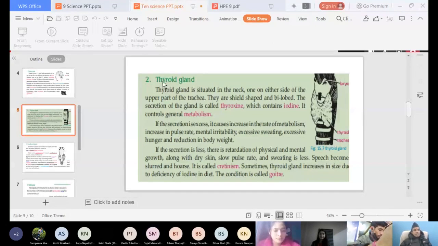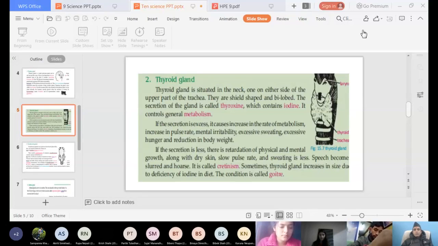And which hormone is secreted by thyroid gland? That is thyroxine. So thyroid gland produces thyroxine, and thyroxine helps in metabolism. Metabolism means those various processes that take place in our body. For example, respiration, growth, excretion, digestion, etc.